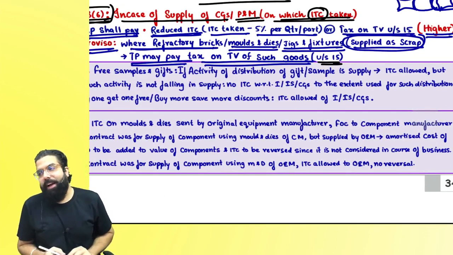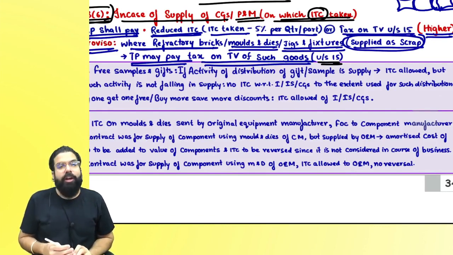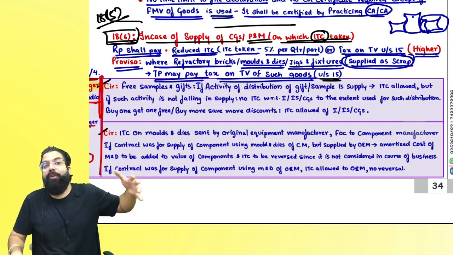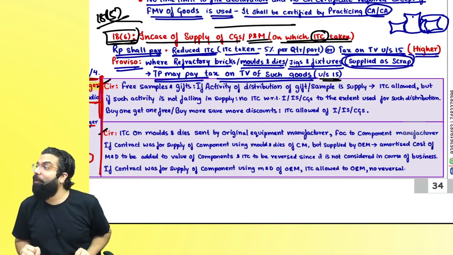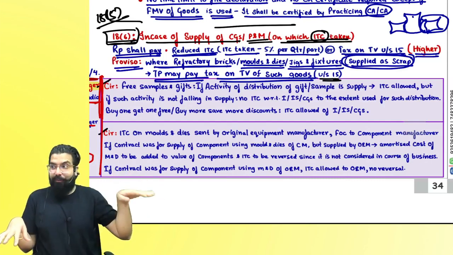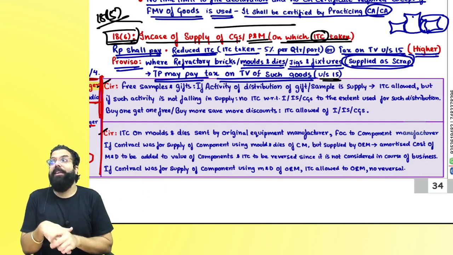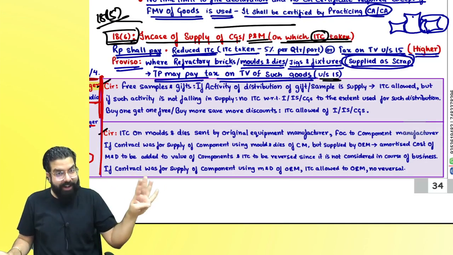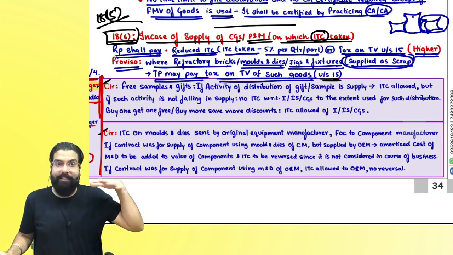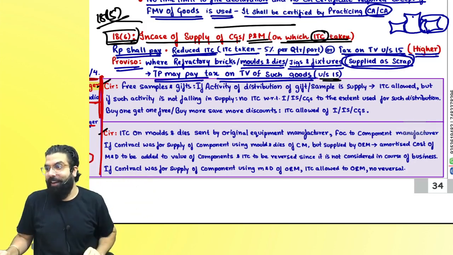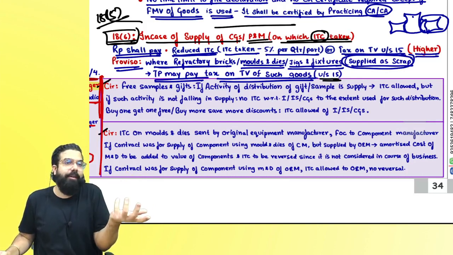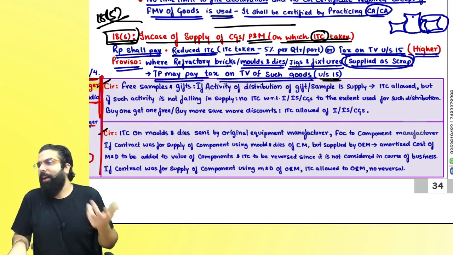People went ahead and asked the government, sir, if we are distributing free gifts, will we get ITC? Government told, sir, when you are giving a free gift, if it is falling under section 7(1)(c), permanent transfer of business asset where ITC has been availed, it is a supply, then you will get ITC. But if you are giving a free gift and it is not falling under section 7(1)(c), then you will not get ITC. I hope you understand this.